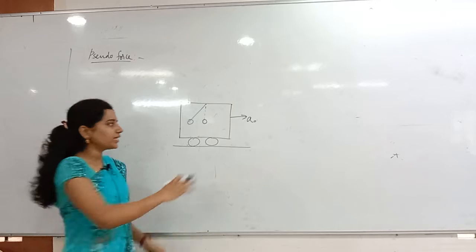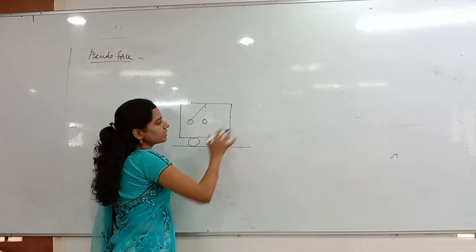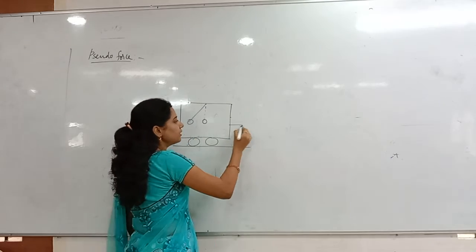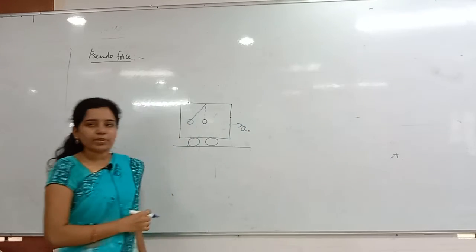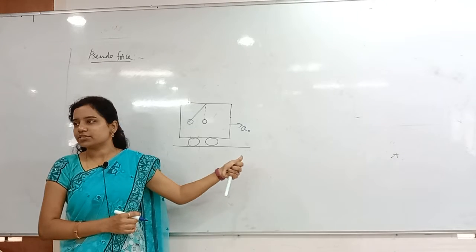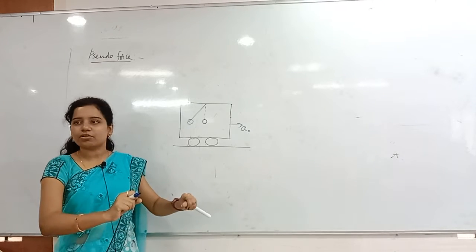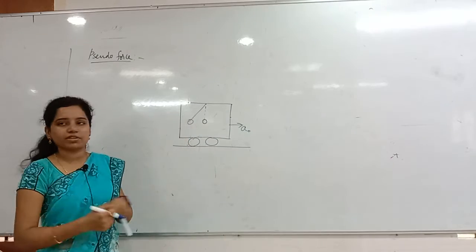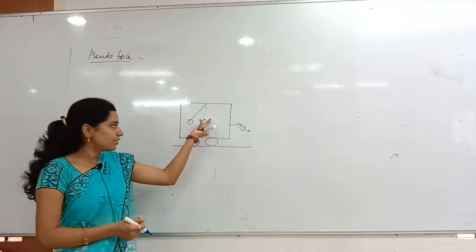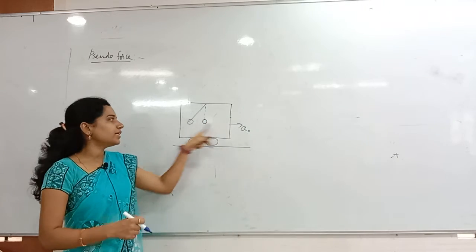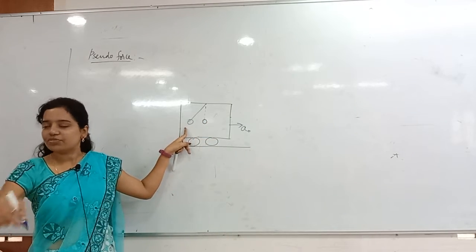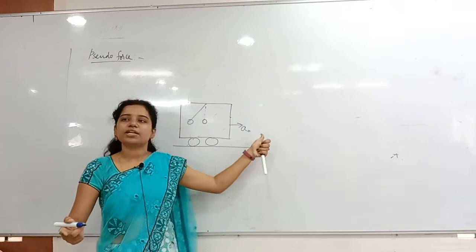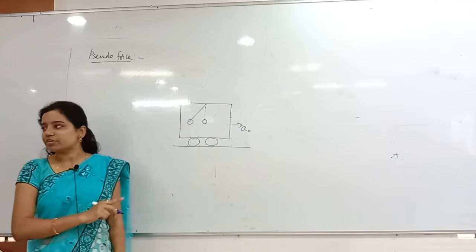Are you understanding or not? Before I start accelerating, the pendulum was there like this. Now whenever I start with acceleration a0, I am maintaining the constant acceleration a0 only. It will go immediately backwards, and then there it is in equilibrium. They are not saying that it is in equilibrium here only. After accelerating, it is in equilibrium. I said the car is accelerating with what acceleration? a0. Then it is in equilibrium.